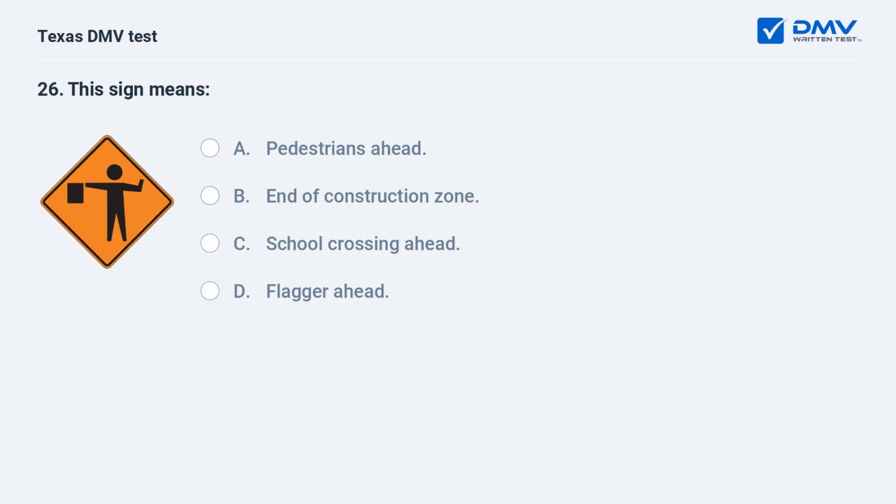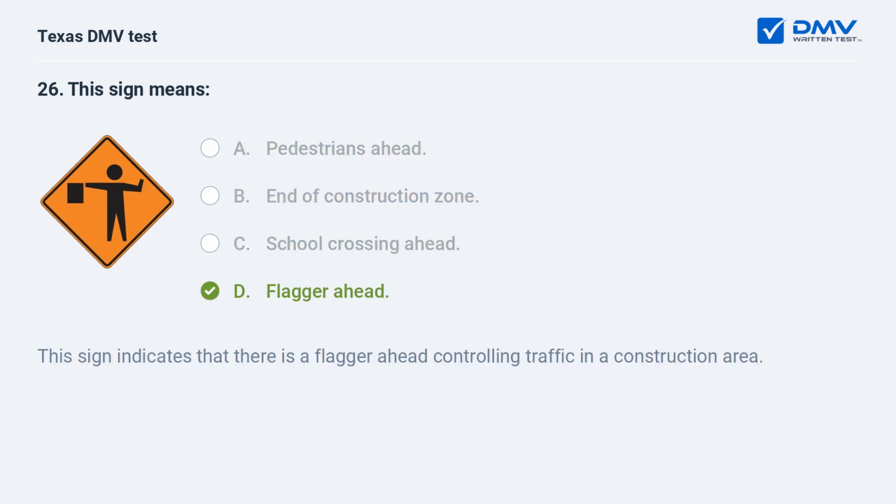This sign means: A. Pedestrians ahead. B. End of construction zone. C. School crossing ahead. D. Flagger ahead. This sign indicates that there is a flagger ahead controlling traffic in a construction area.